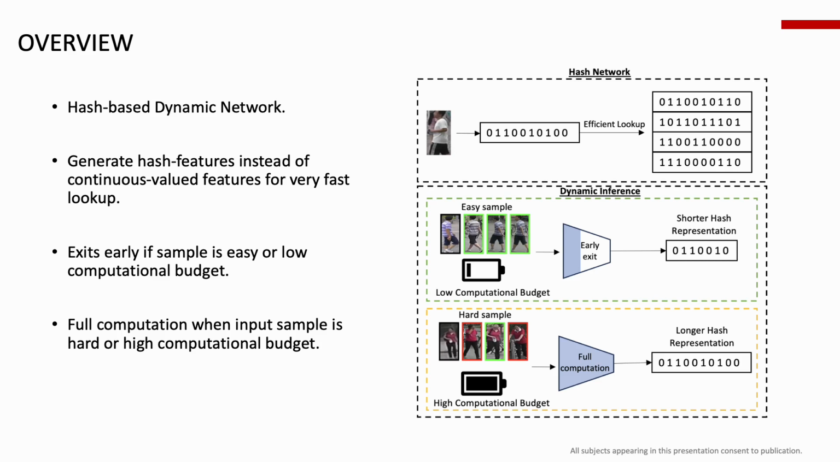So this work addresses these questions by proposing a hash-based dynamic network. The network generates hash or binary feature representations using the guidance of traditional continuous valued features. This enables us to just take the Hamming distance between feature maps for very fast lookup. The network also has dynamic capabilities such as early exit blocks at various stages and can stop computation depending on the difficulty of the input sample or the energy budget, while also generating a shorter feature representation for earlier stages.